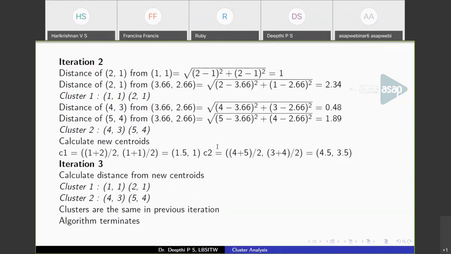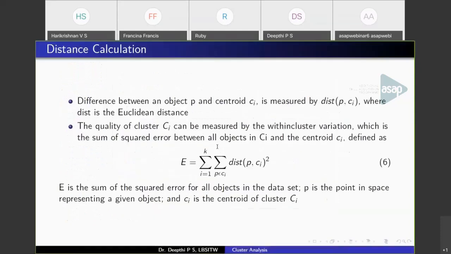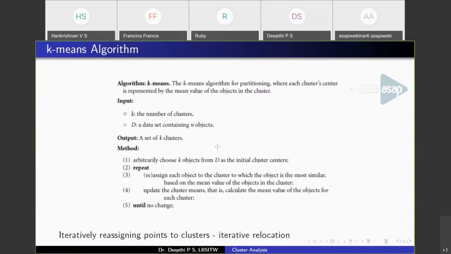In case the points will not converge with the number of iterations, otherwise the algorithm will keep on running infinitely and it will be computationally expensive. So in rare cases, you can choose maximum iterations and forcefully stop the iterations. Otherwise, the algorithm can repeat and stabilize itself by calculating means, and the means will get stabilized and you'll get the cluster points stable, and they will not move from one cluster to another. So if this is not possible, you can give a maximum iterations so that you can get a partition even without finalizing the iterations.